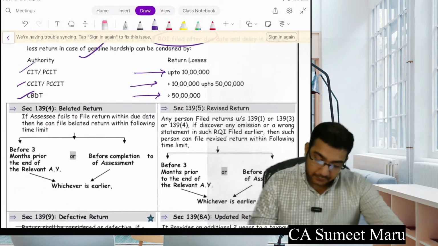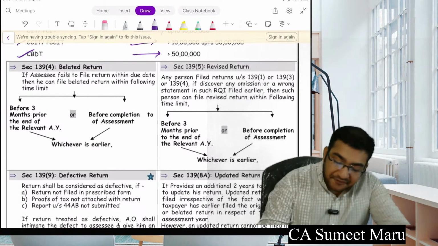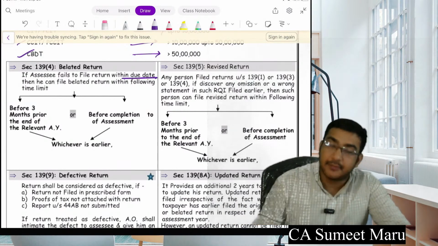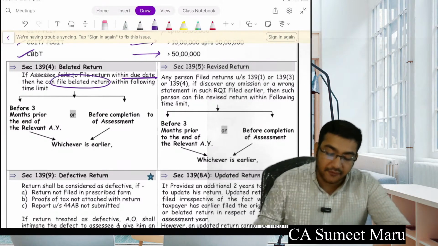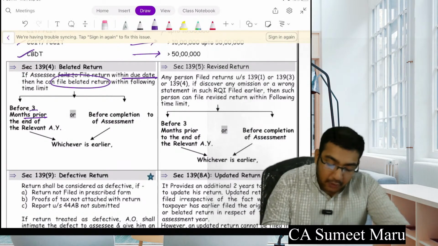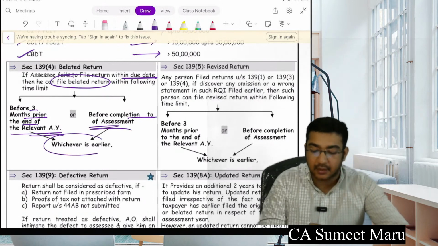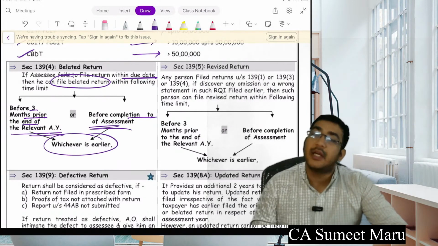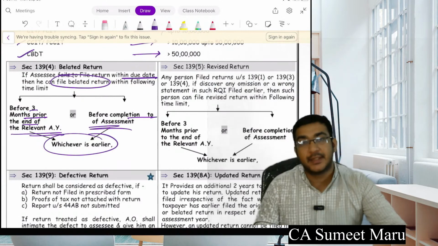Okay, next, belated return. If the assessee fails to file the return within the due date, then he can file a belated return within the following timeline. How much time? Before 3 months prior to the end of the relevant assessment year or before completion of assessment, whichever is earlier. So you can file your belated return up to 3 months before the end of the assessment year.